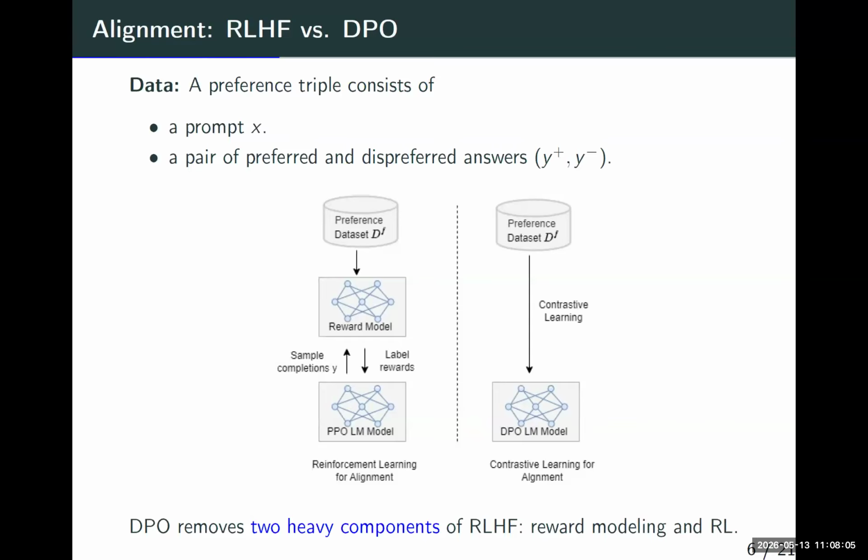So what do we do for reinforcement learning from human feedback? We collect the preference data, which is in the form of a triple: X is a question, Y plus is a preferred answer, and Y minus is a dispreferred answer. We use such preference data to train a reward model and then simply run a reinforcement learning method like PPO or policy gradient. However, direct alignment methods remove two heavy components of RLHF.